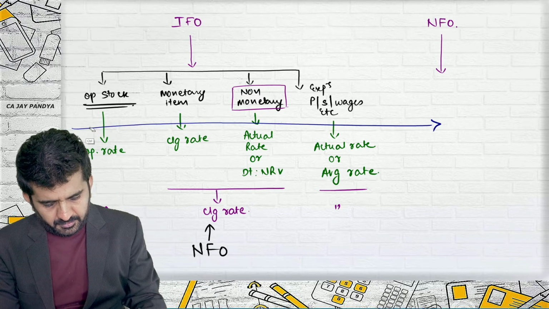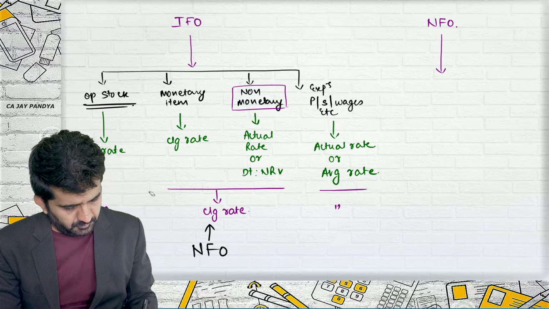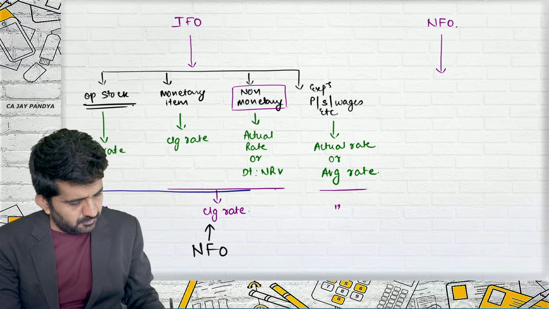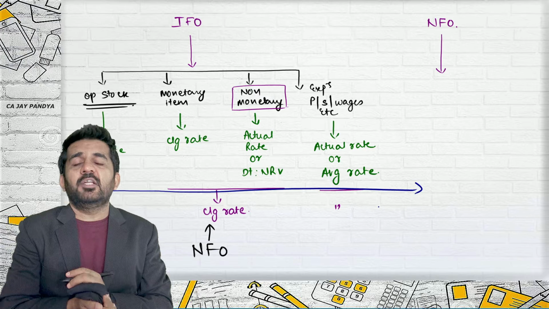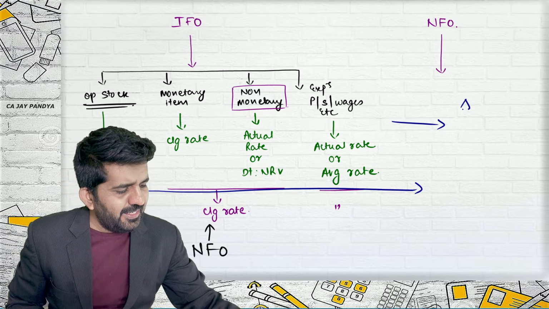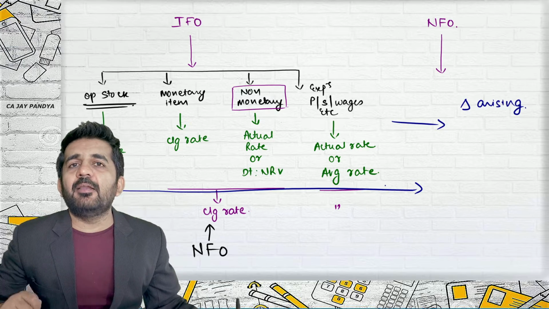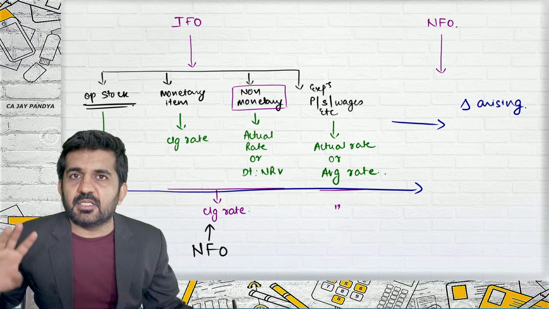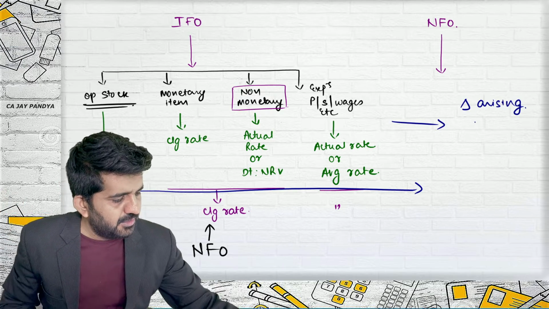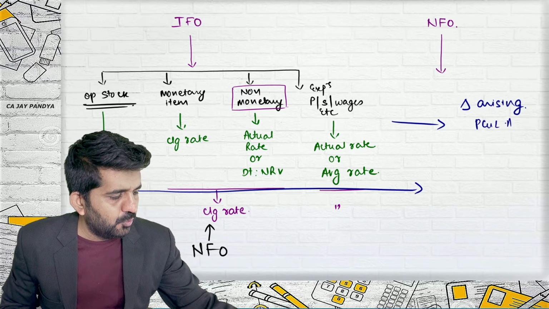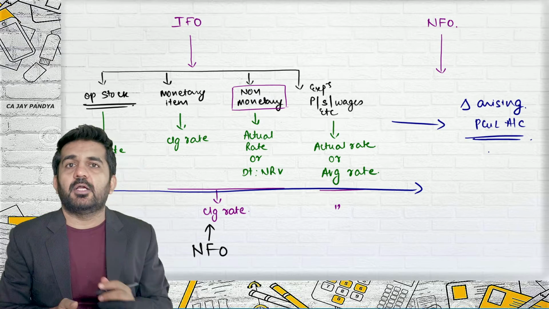One another difference: any difference arising in your trial balance while converting this dollar into rupees will be transferred to profit and loss account.